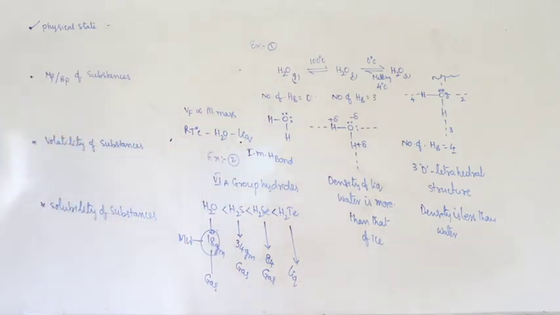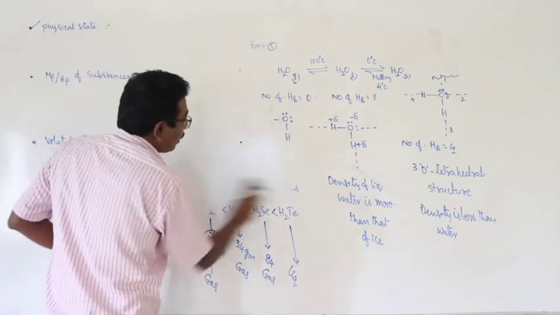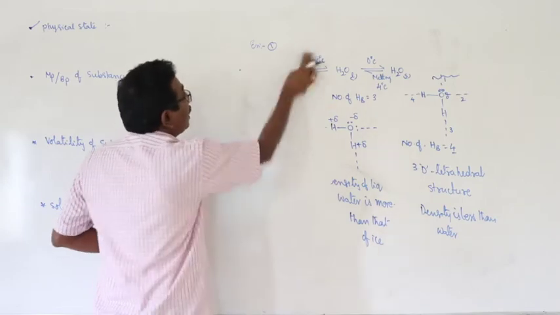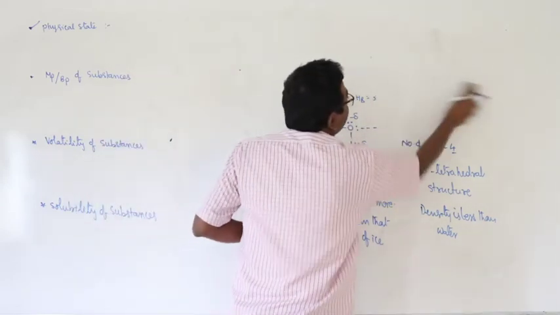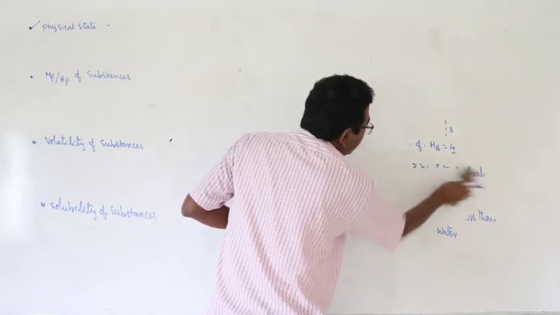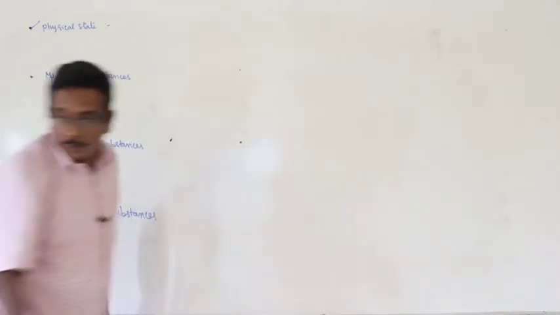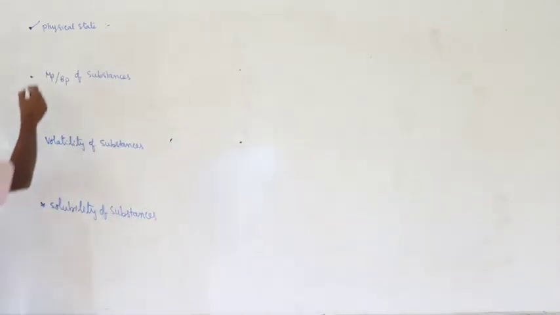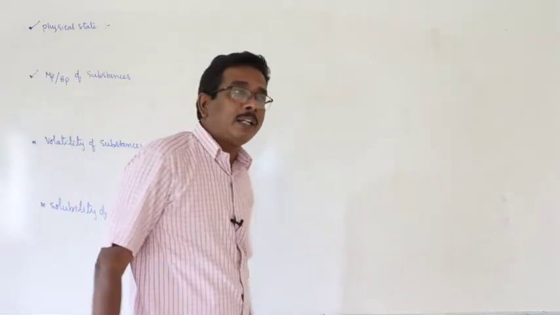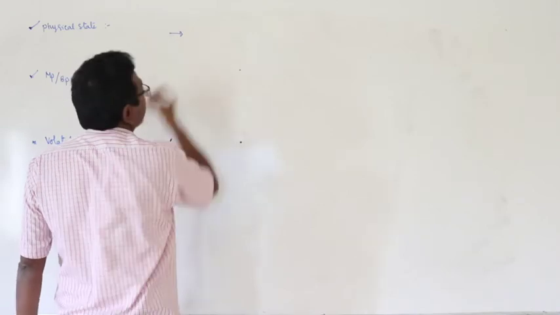Right. Next one: how melting points and boiling points are influenced by hydrogen bonds. Before going to discuss the influence of hydrogen bonds over melting points and boiling points, we have to write some relations.